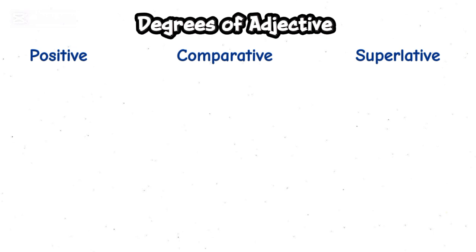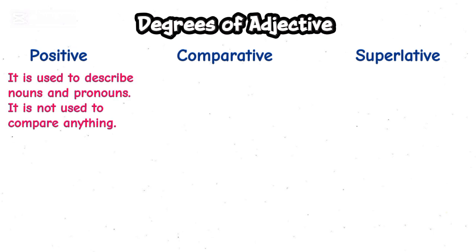The positive degree of adjective is used to describe a noun and pronoun. It is not used to compare anything. So the positive degree just describes a noun and pronoun. It is not used for comparison.